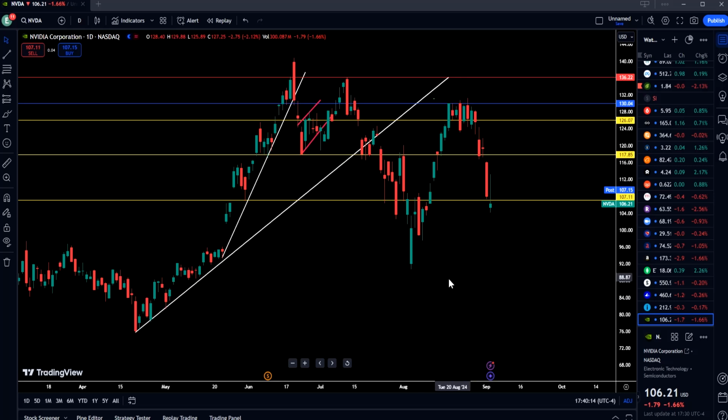Pre-split was, what was it, 1,000 plus. So this is not an ideal area to go long, but you can slowly buy into it. Let me just put it that way. And even the last time that I bought, it was down here. My average was like a 96, so that was better.